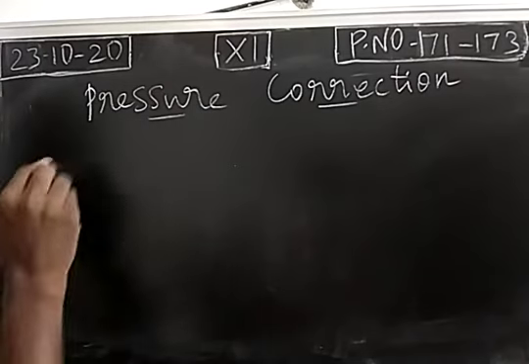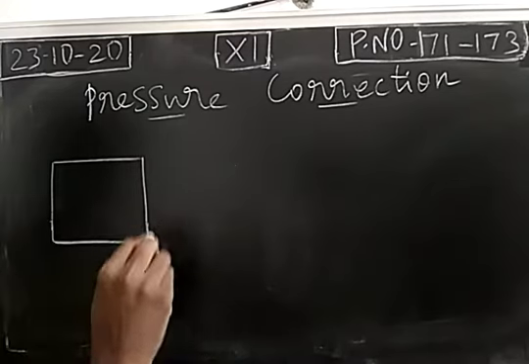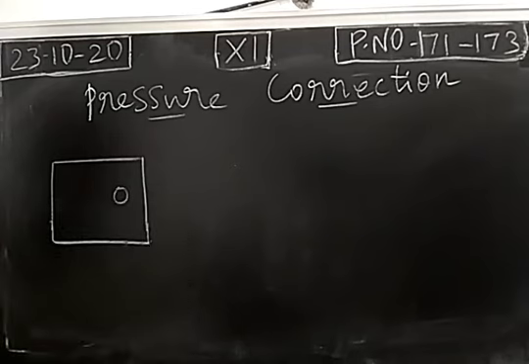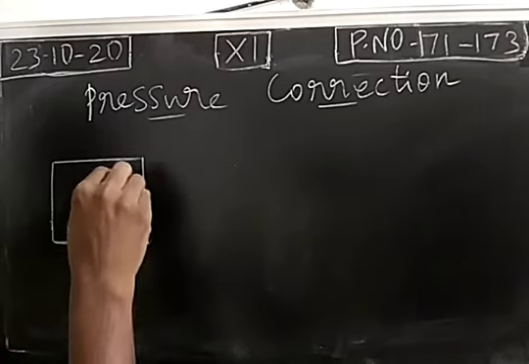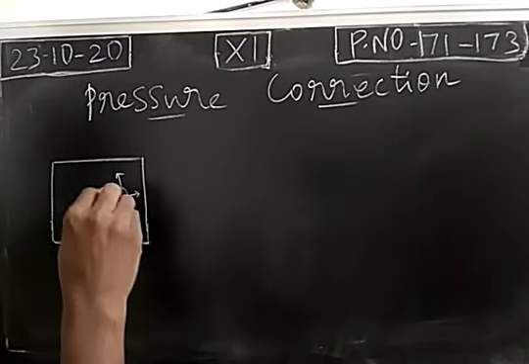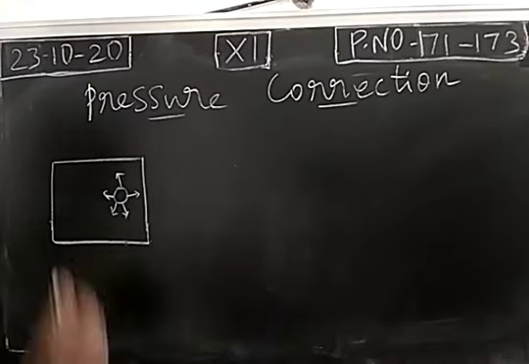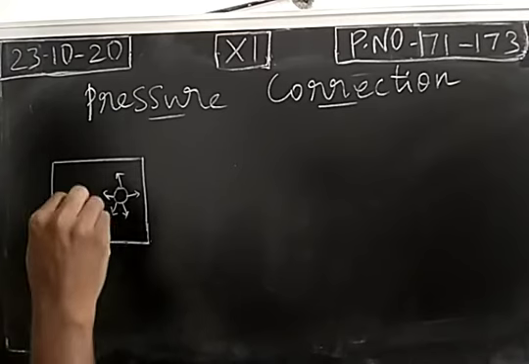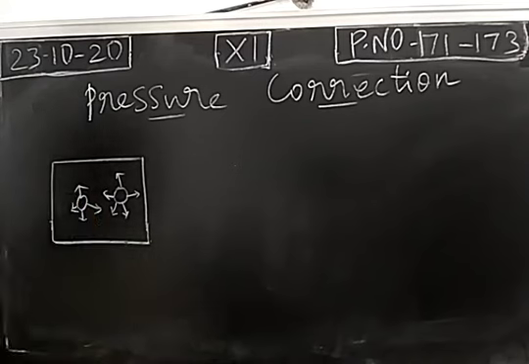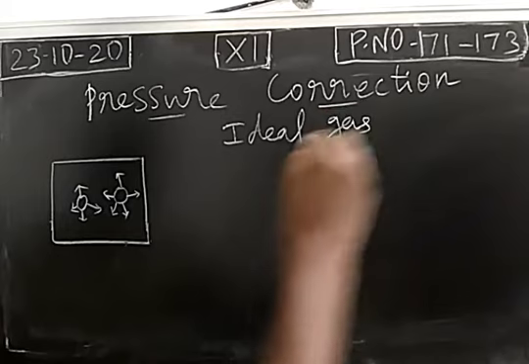So consider a gaseous molecule which is enclosed in a container. A gaseous molecule will have the ability of movement here and there. So a zigzag movement is possible for the gaseous molecule. Consider an ideal gas.